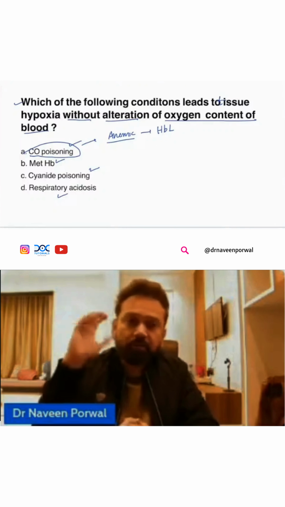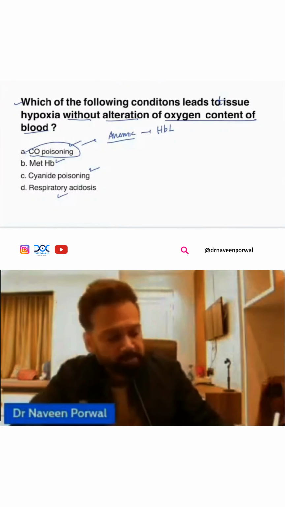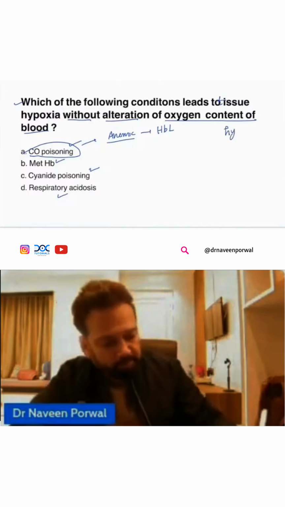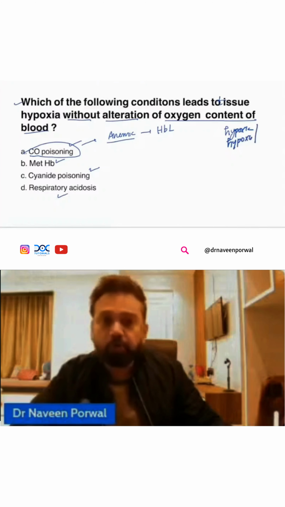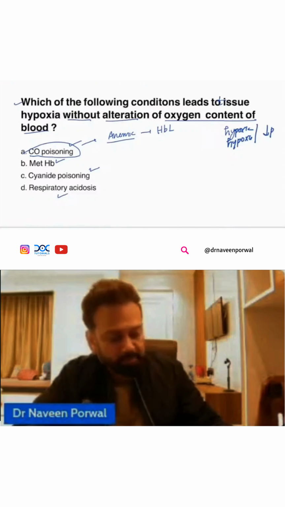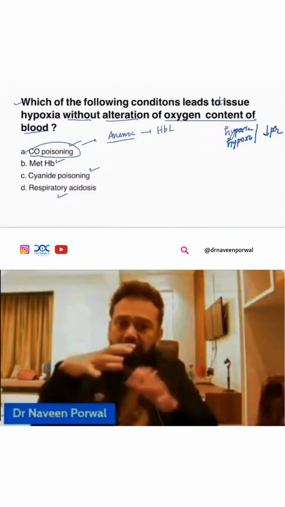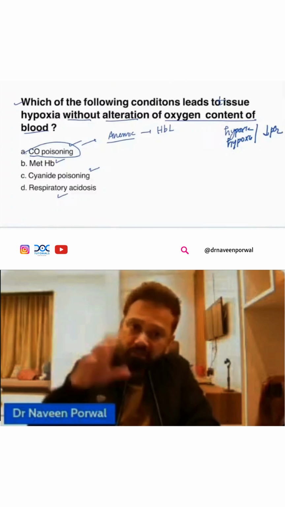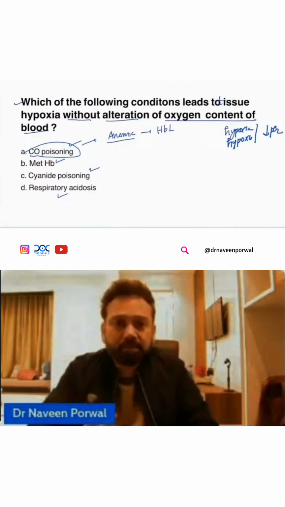Number 1, if someone is at a mountain, it is called hypoxic hypoxia, because at high altitude, barometric pressure is less, so the pressure of oxygen and even the content will be less.